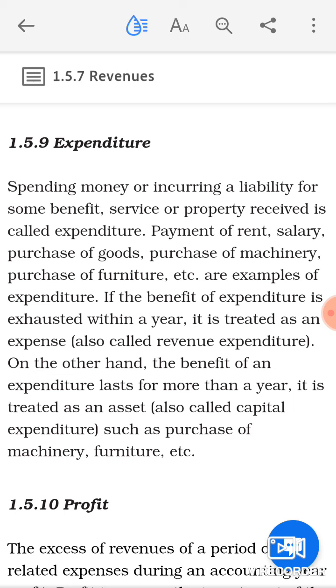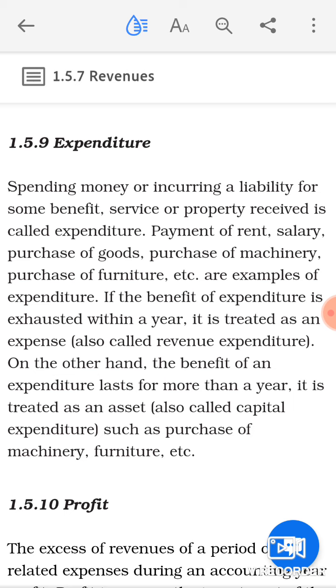So that will be known as your expenditure. For example, if you are purchasing furniture, building, land, or equipment, clear, these will be known as the expenditure of the business, and whenever expenditures are incurred, it is going to increase the assets of the business.